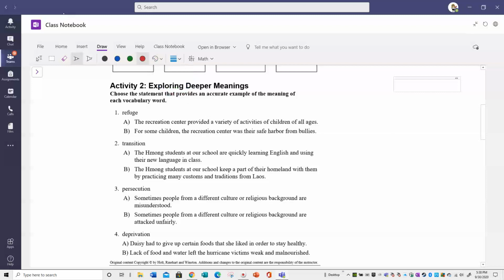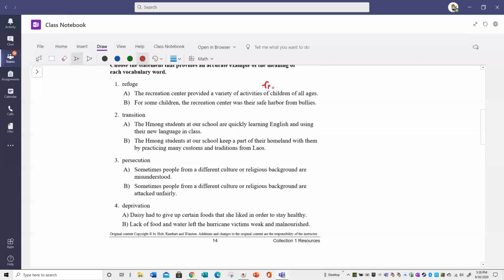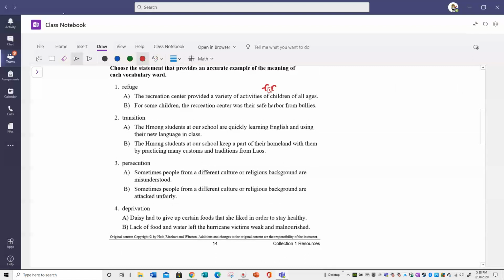Okay, so the first one here, refugee. So I'm going to pick from the recreation center provided a variety of activities for children of all ages. I think they need "for." Kind of write that in there. There's like a little typo. For some reason, the recreation center was their safe harbor from bullies. So if I plugged in refugee right there, that would make sense. So this one, no. But this one, yes, because I'm going to plug in: for some children, the recreation center was their safe harbor from bullies.